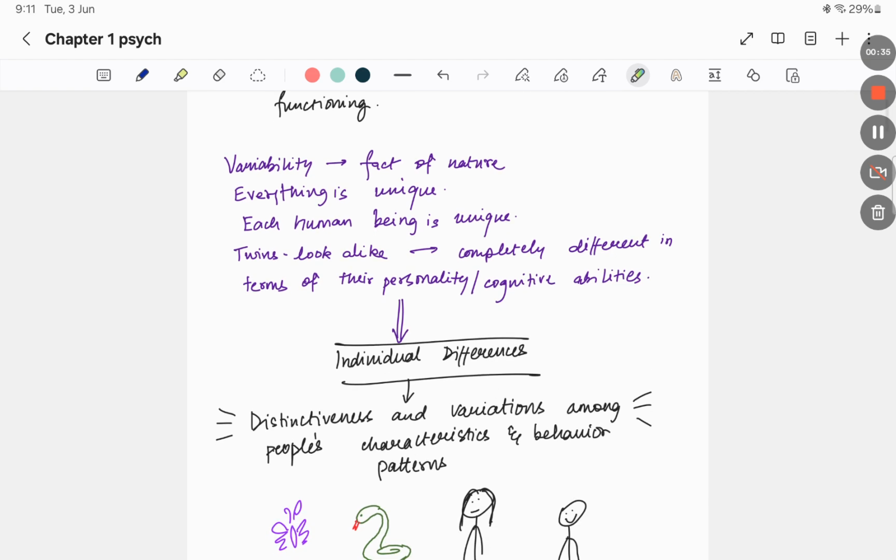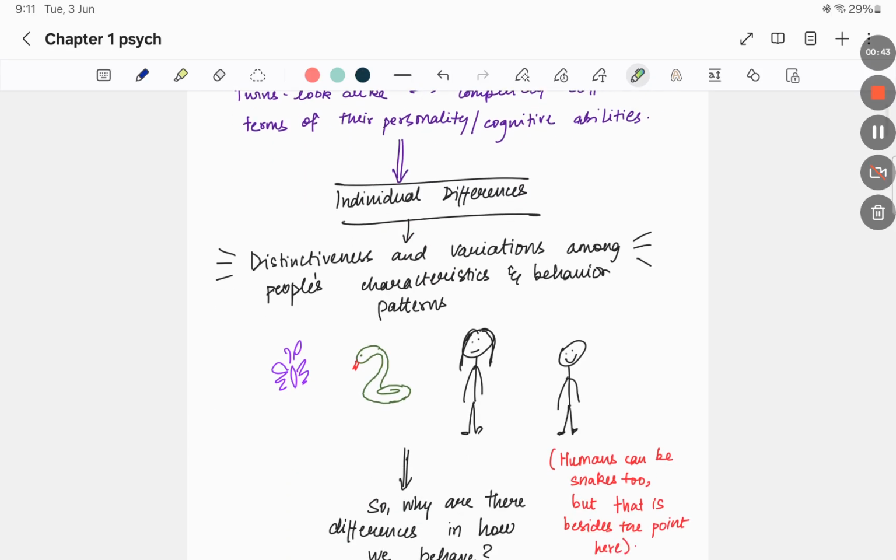So the chapter starts on a note of variability. It talks about how variability is a fact of nature. It talks about how everything is unique. So we have butterflies, we have snakes. These two are very different from each other. Butterfly is an insect, snake is an animal. Then we talk about humans.